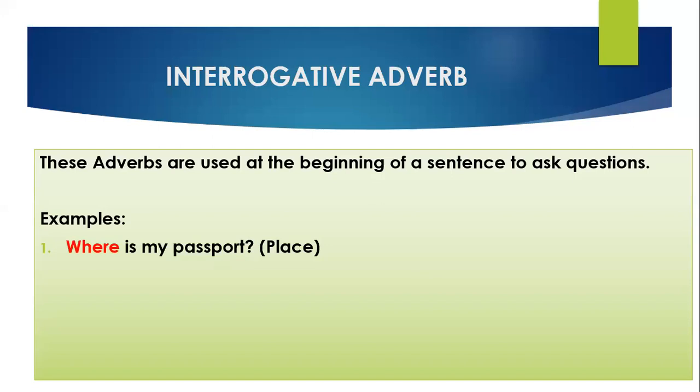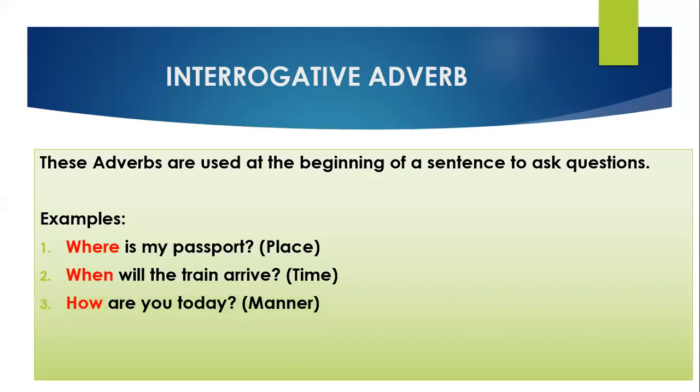So as we already read, place, time, manner, and reason are the interrogative adverbs. Second, when will the train arrive? It is just telling us about the time of the action. If I ask you when will the train arrive, you will answer the train will arrive at 4 o'clock. How are you today? This is manner. How? In what manner you are asking something. How are you today? Aap kaise ho? So it is giving us the answer of manner. We are asking the question about manner. The last is, why are you late?